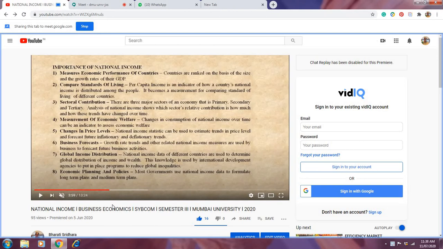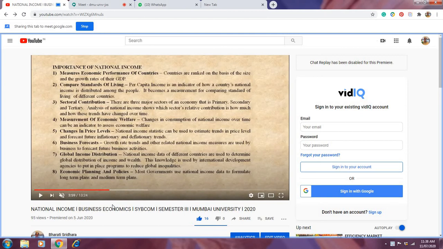So inflation and deflation are affecting the economy. That means changes in the price level are very, very important to know. Sometimes the prices are growing, sometimes the prices are coming down, but that is what we must know. And how do we come to know whether the price level is changing, whether there is inflation or deflation? Through national income statistics. So in that connection also, knowing national income is very, very important.